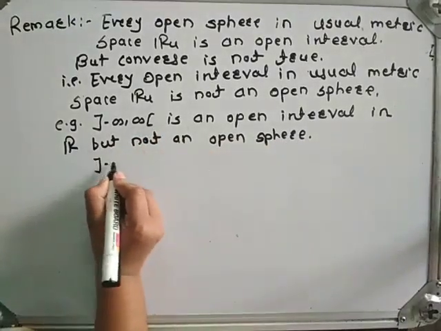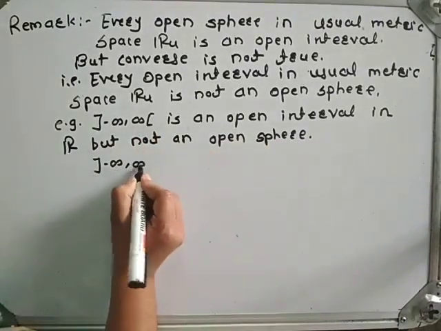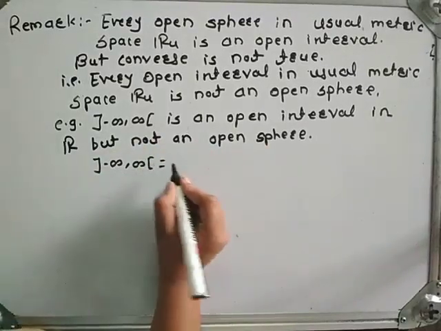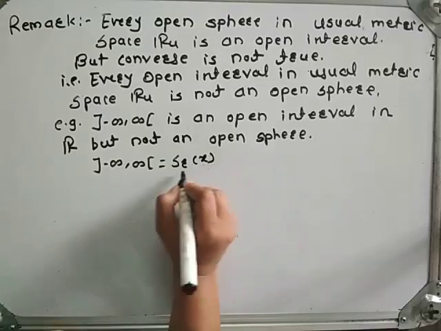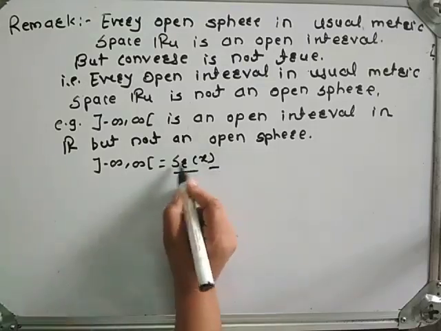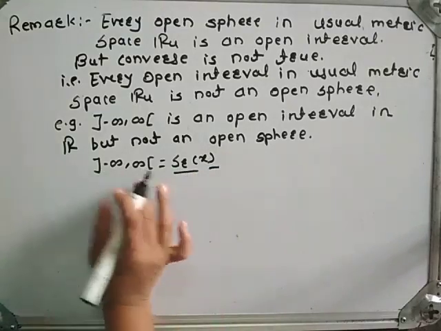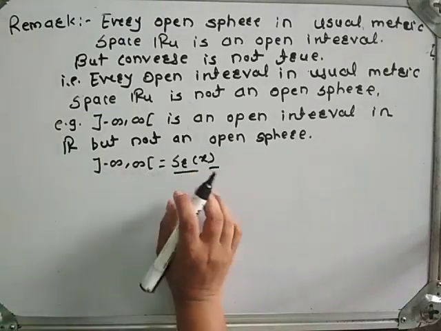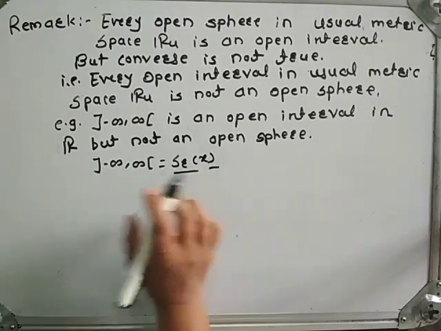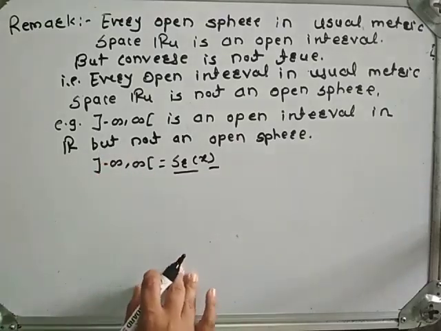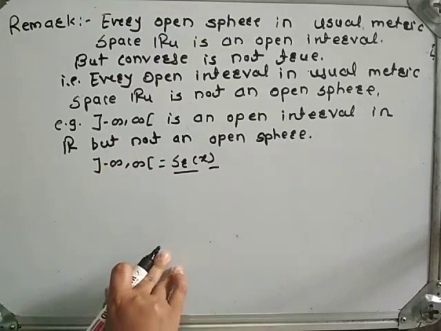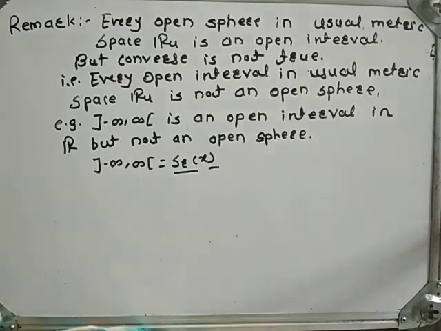Since the open interval minus infinity to infinity cannot be written as S_r(x), that is, we cannot find an r such that this open interval can be written as S_r(x). Hence, the open interval minus infinity to infinity is an open interval in R but not an open sphere.